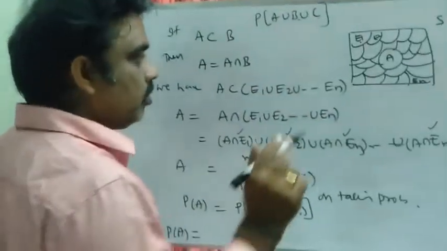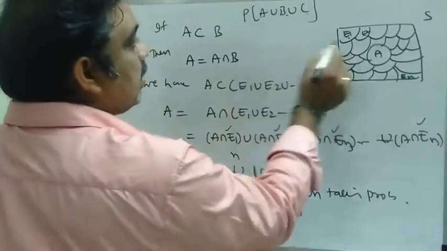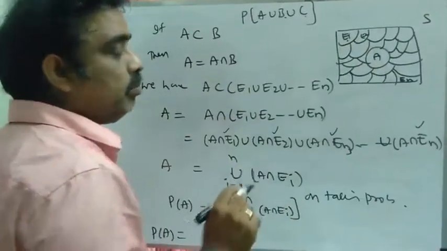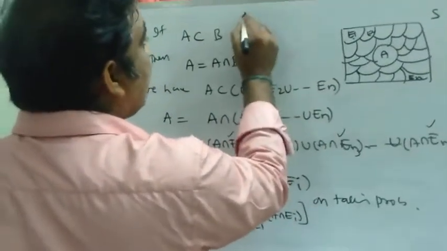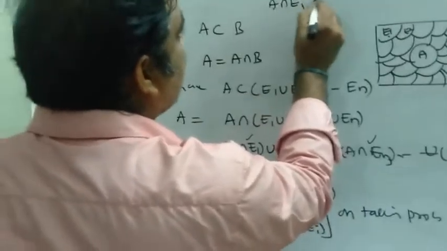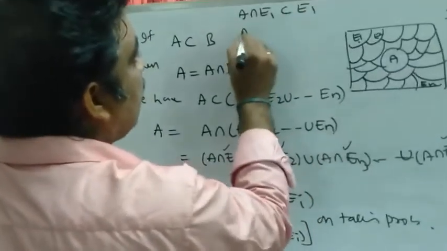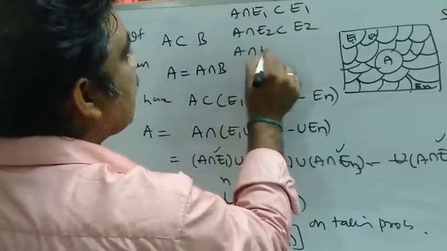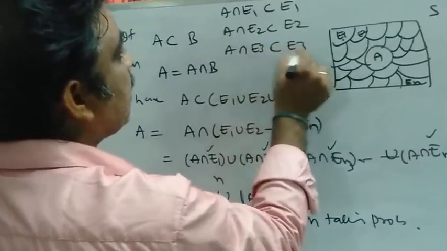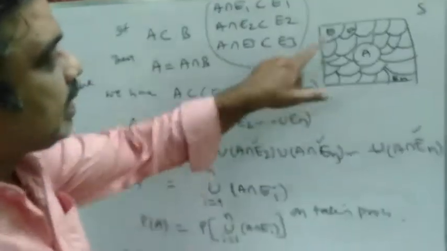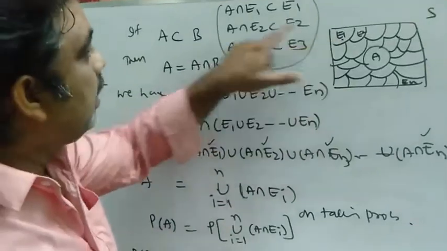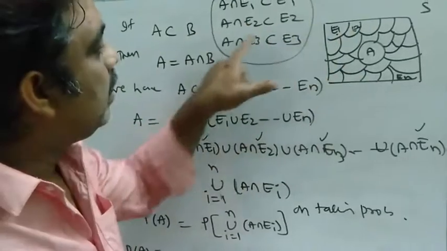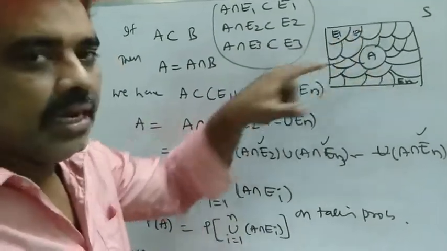So here you have to remember one point. Since E1, E2 are mutually disjoint events, A intersection E1 is contained in E1, A intersection E2 is contained in E2, A intersection E3 is contained in E3. Am I right or not? A intersection E1 is part of E1, A intersection E2 is part of E2, A intersection E3 is part of E3, like that.